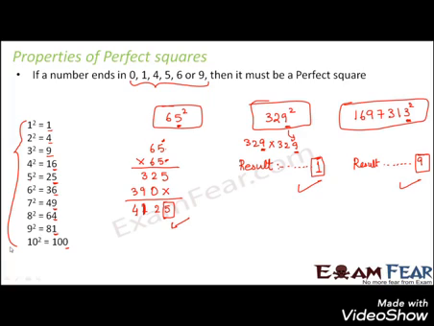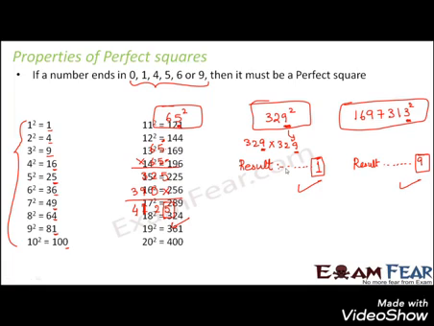So the final result that we get squaring any big number is decided by the units place of the number. Like as I told here, in 65, 5 decides what would be the units digit in the perfect square. Similarly, here 9 decides what would be the units digit in the final result. So therefore, all perfect squares will have 0, 1, 4, 5, 6 or 9 in their units place.